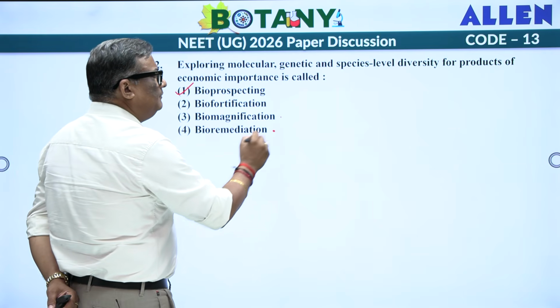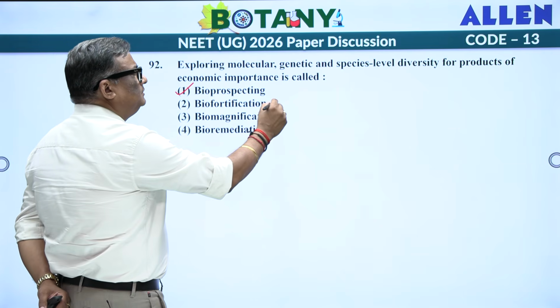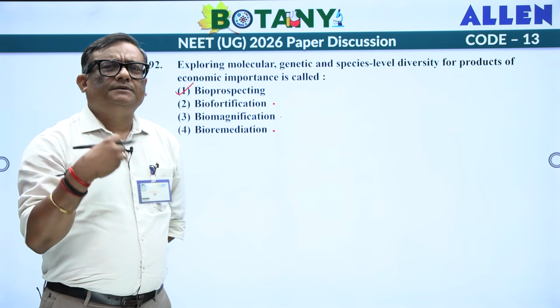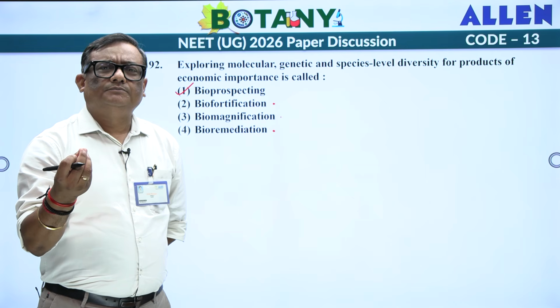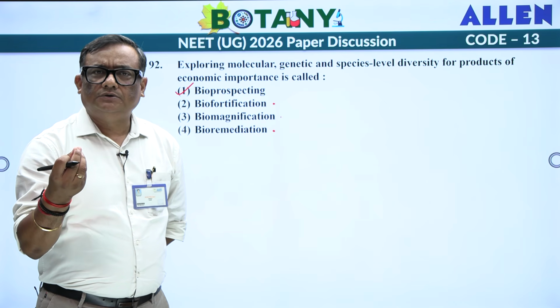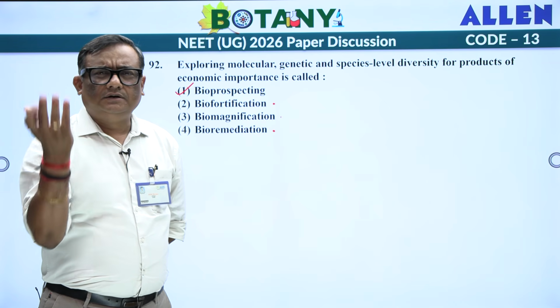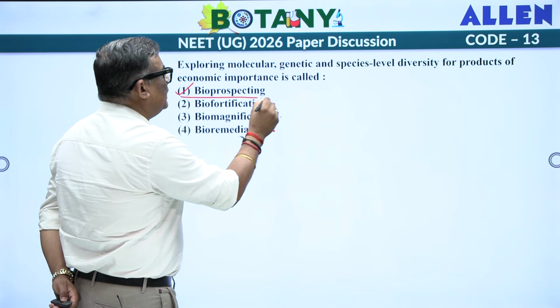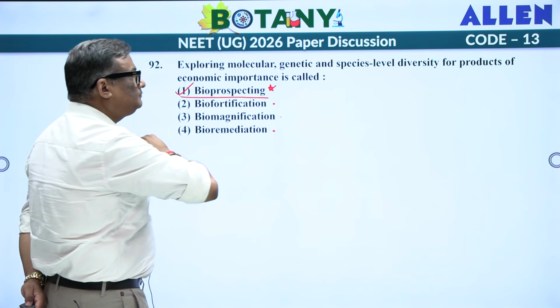Bioremediation again is related with pollution, and biofortification, you must have heard this word, in which we add some supplements or genetically modify some crops so that their nutrient supplements are increased. It's a very wide term, biofortification.